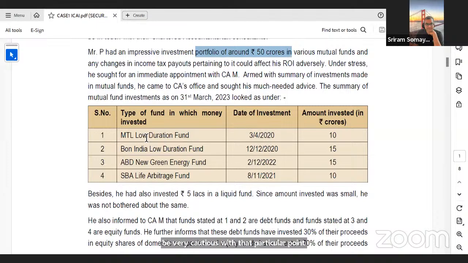Okay. So there is something called low duration fund, and we are looking at as on 31st March 23. Date of investment is 3rd April 20. Okay, please note the date. It is not more than 3 years, less than 3 years. Then amount invested 10 crores.